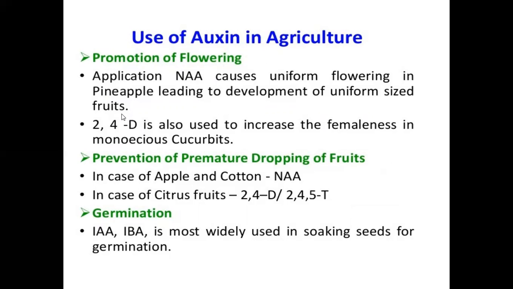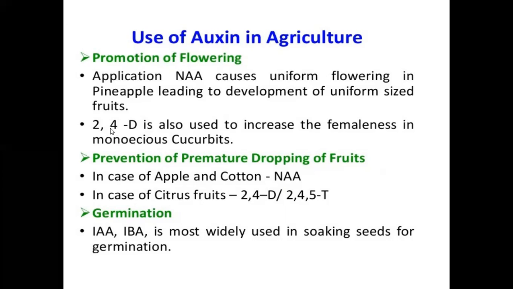If we use NAA auxin on pineapple, uniform flowers are developed, and the uniform flowers produce uniform sized fruits. And 2,4-D is also used to increase femaleness in the monoecious cucurbits. The cucurbita family plants produce male flowers and female flowers.